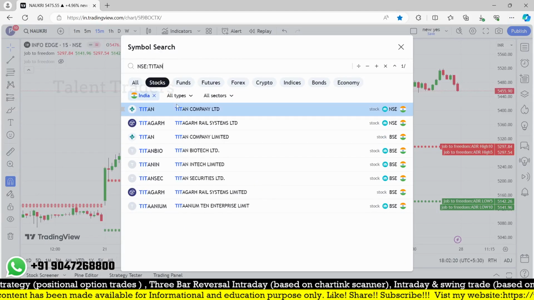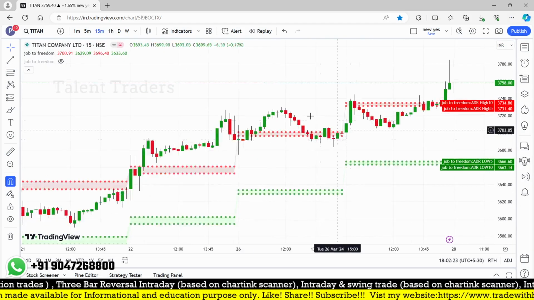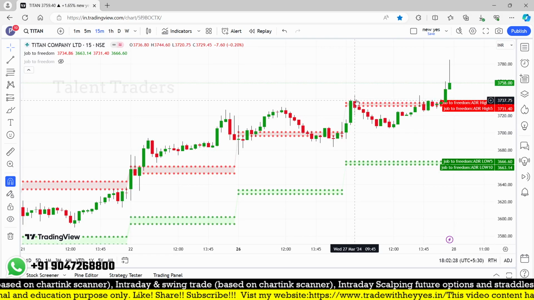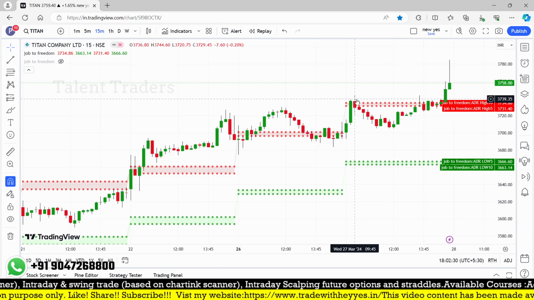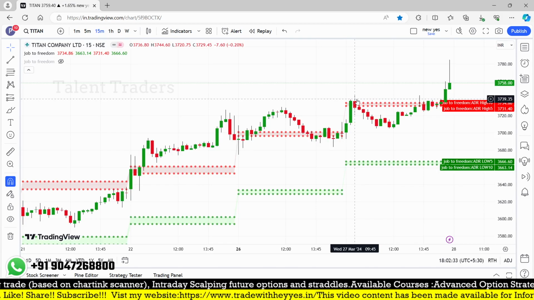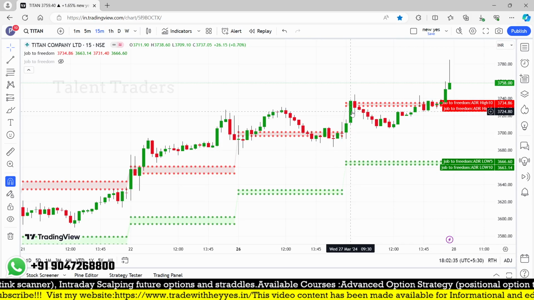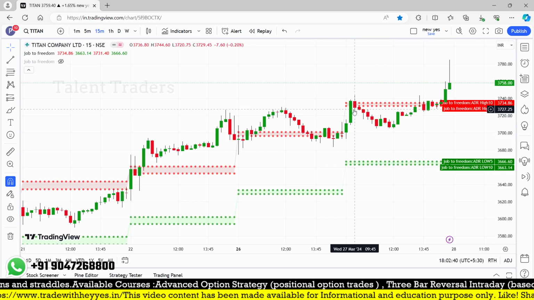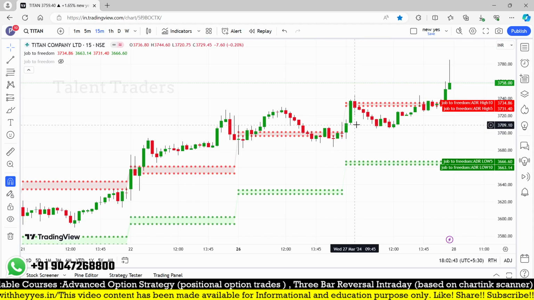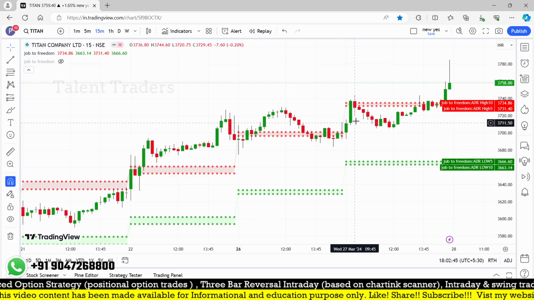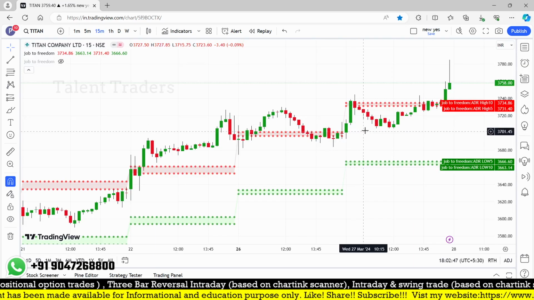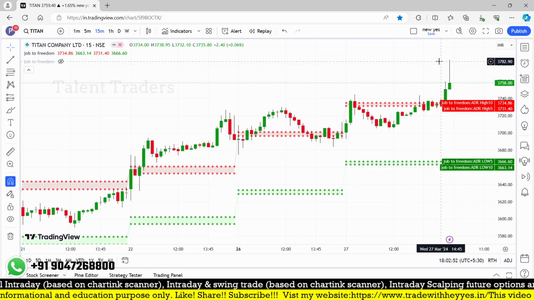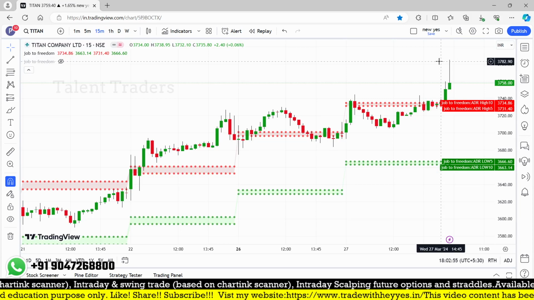In this case, Titan got triggered over the stop loss. Look at this, the second candle where it triggers, and the high and low is around 0.7% on this candle. So maybe the next candle itself broke the high somewhere around 3739, 3738.60. The next candle made 3744, just 5 rupees of movement. And our stop loss, maybe below the candle low, is around 3709. So somewhere around 30 points that got triggered, but finally it closed high. Something can happen, stop loss can be there and target can be there.